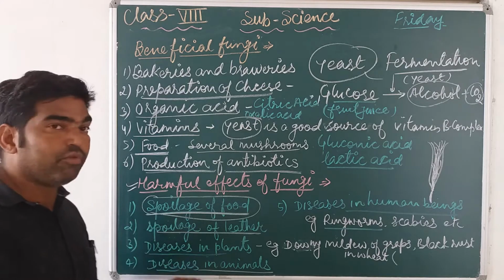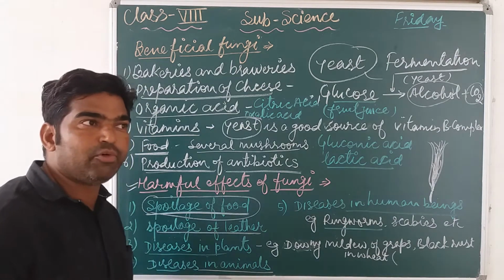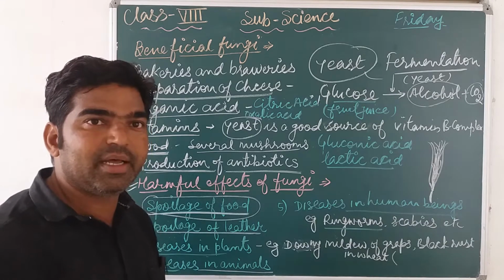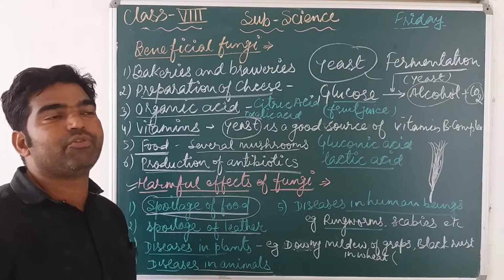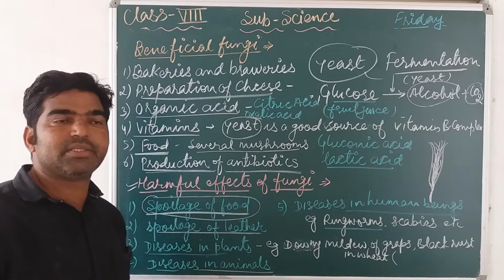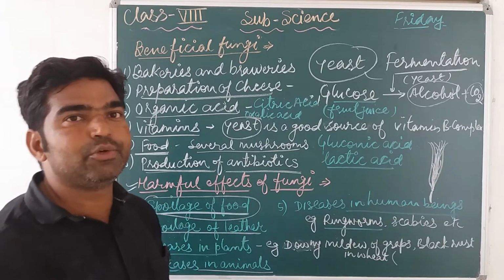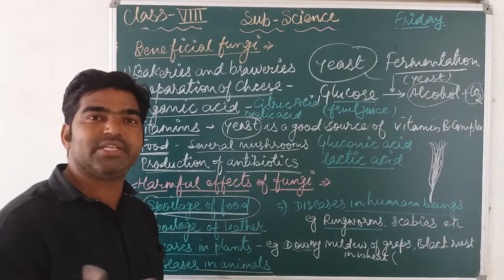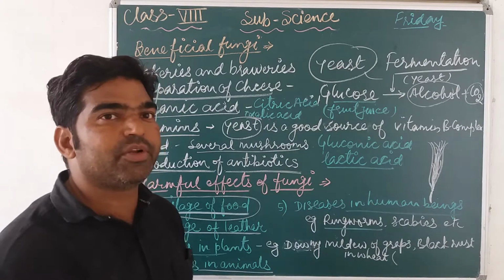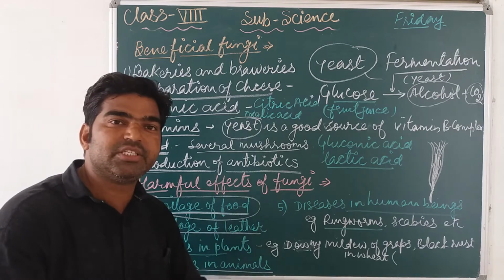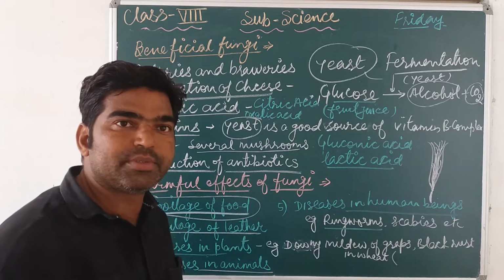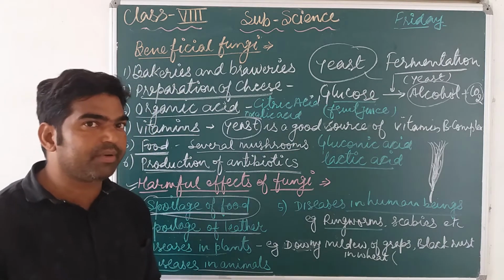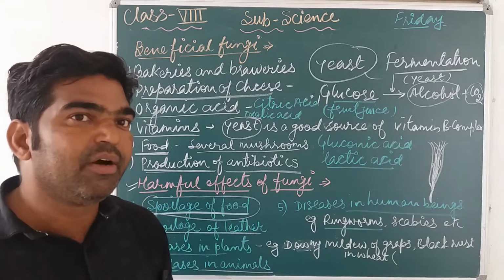First thing, the spoilage of food. As you know that mostly the fungi is a main cause for the spoilage of food. Now, this is a favorable condition for spoilage of food: if we keep the fruits and the vegetables for 1 and 2 days, after 1 and 2 days, we see that it is spoiled. And this is a spoilage due to presence of water moisture. So main cause for a spoilage is water moisture, and moisture is favorable for growth of microbes, maybe bacteria or a virus or a fungi, and these are the main cause for the spoilage of food, means it destroys the food. Okay.